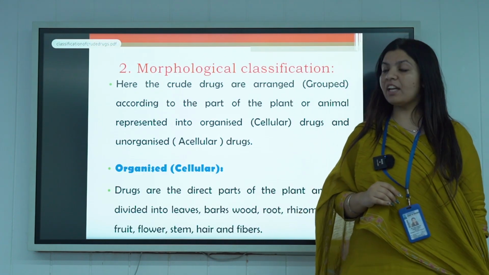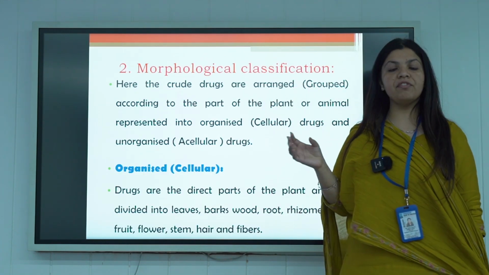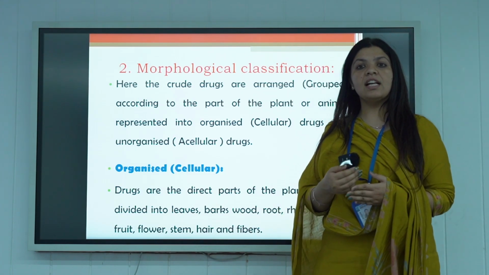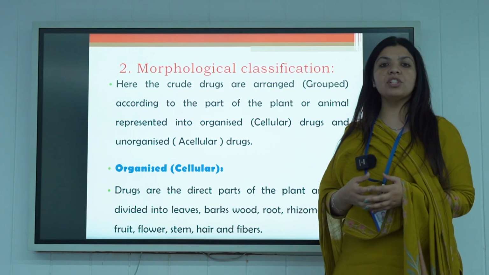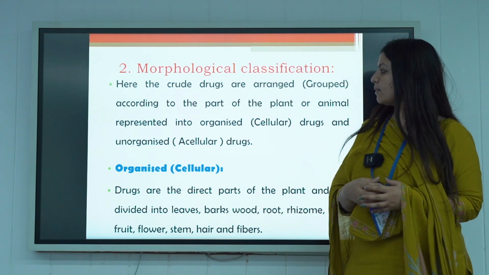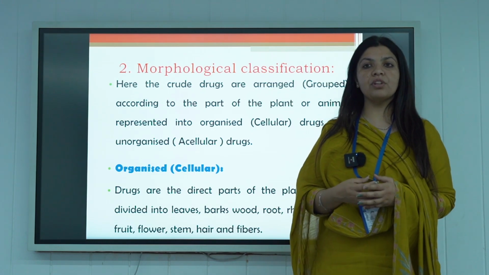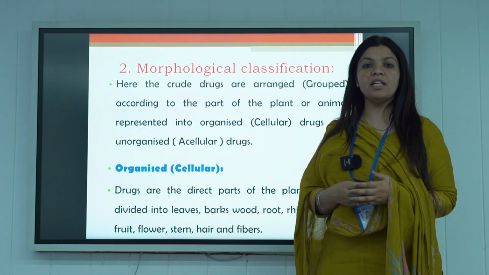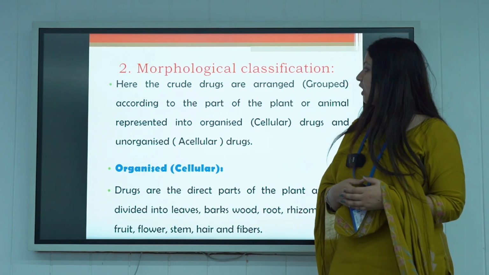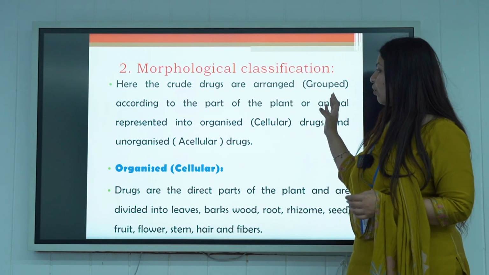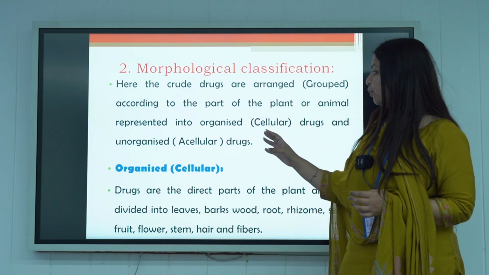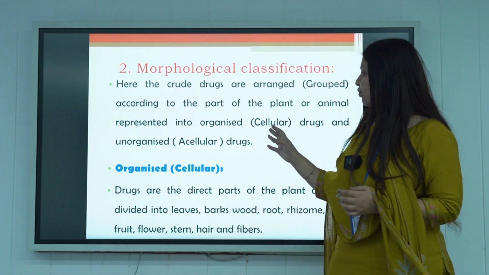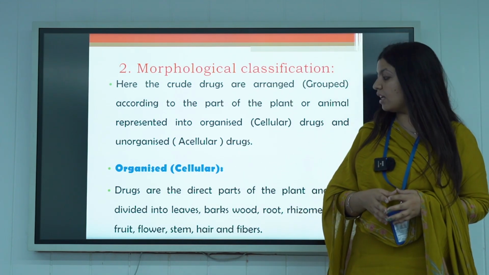Then for the second, we have morphological classification. We know what classification is: arrangement of compounds. Morphology simply means we have to arrange the crude drugs according to their morphology. In this, the drugs are arranged according to the part of the plant which is obtained. So they can be divided into two parts: organized drugs and unorganized drugs.